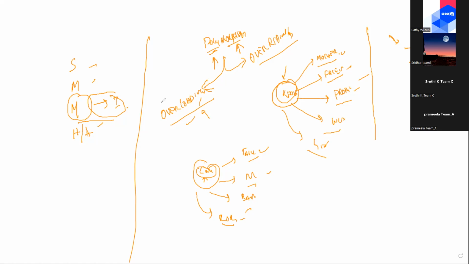Now, this overloading concept in OOPS, where it lies is, the scope of this one is within a class. Inside a class, this particular overloading concept would be implemented. And whereas overriding, this would be across the classes. Across the classes. And this is within the class.